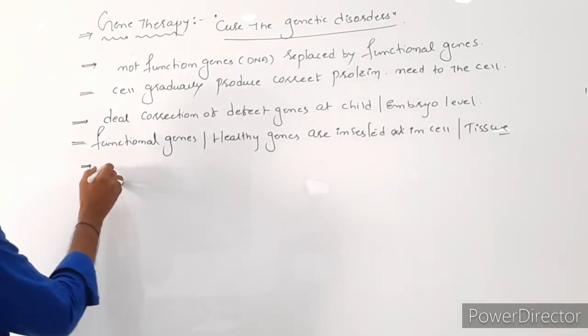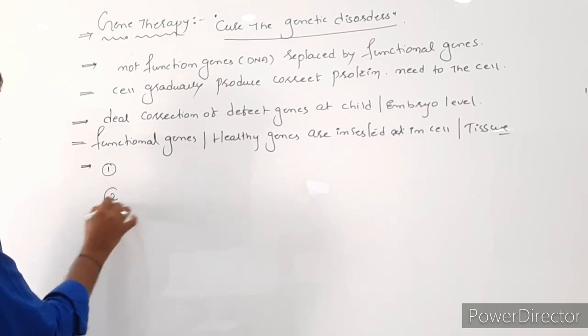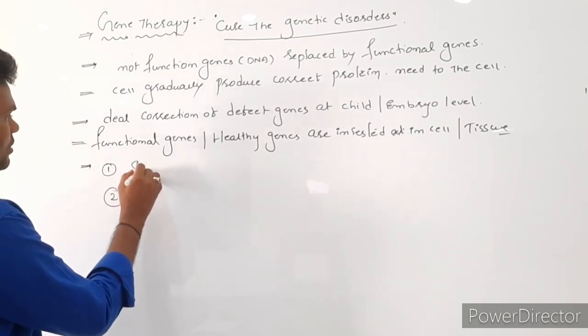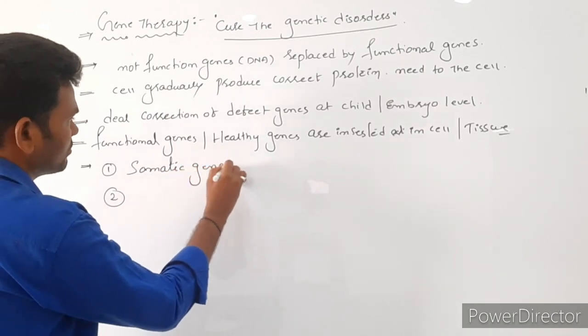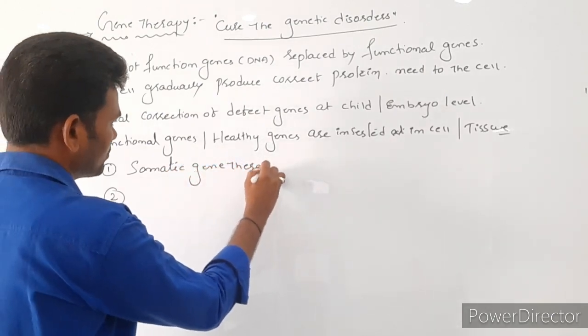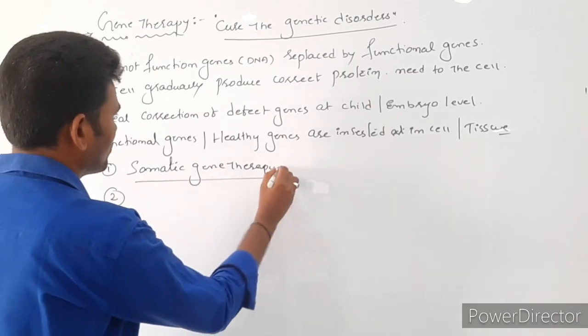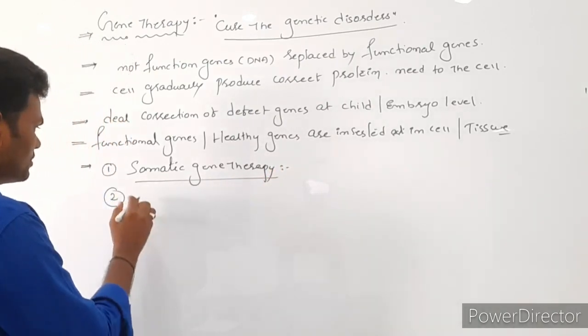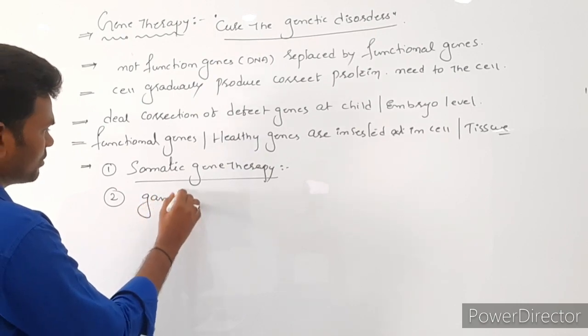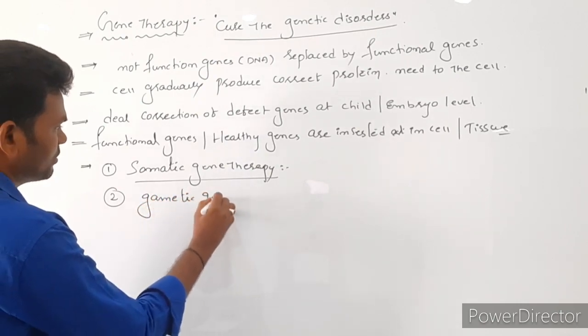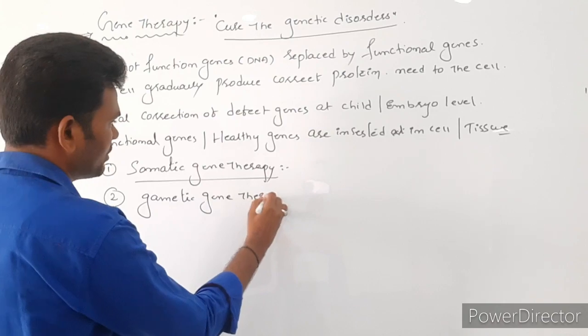This gene therapy is mainly of two types. The first one is somatic gene therapy. The next one is gametic gene therapy.